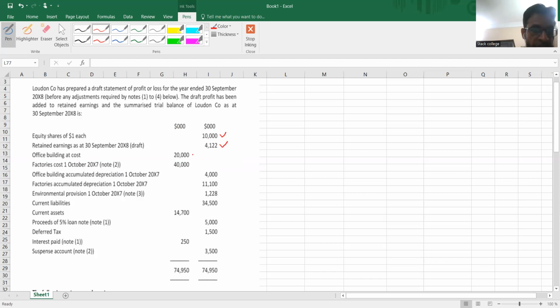We have office building and factories as non-current assets, and accumulated depreciation of both non-current assets. Similarly, environmental provision, current liabilities, current assets, loan notes, deferred tax liability, interest paid, and we have a suspense account that we need to clear. It means there are some errors or omissions.